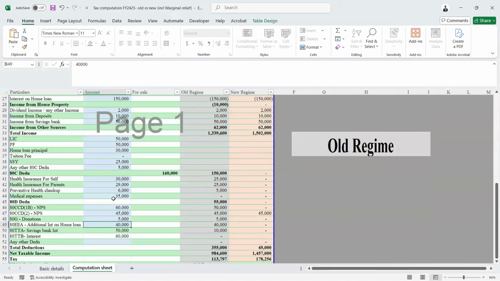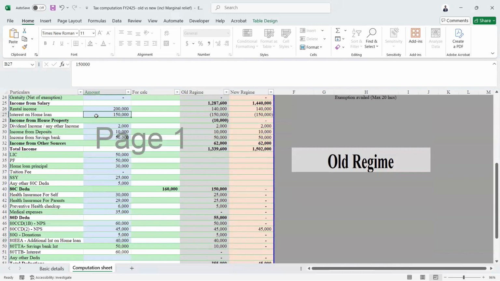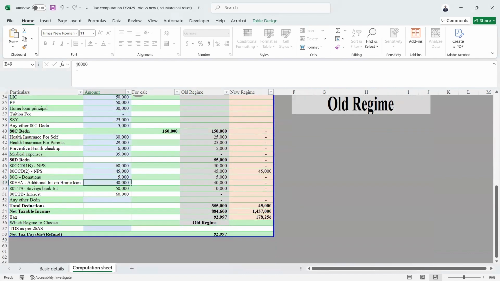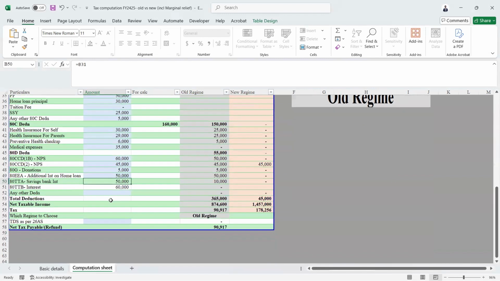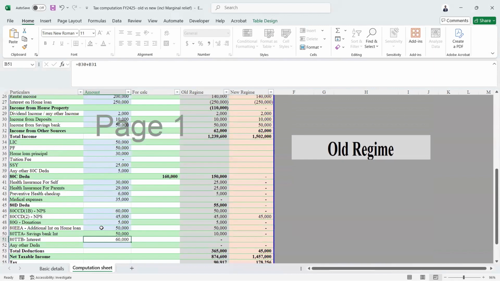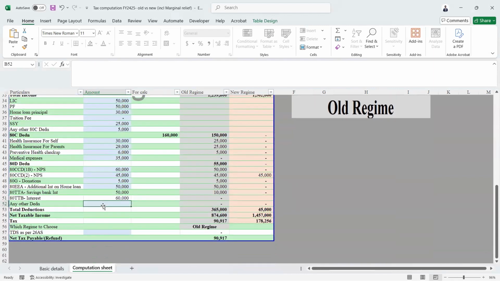But if you are giving, make sure that you have utilized the complete 2 lakhs over here. So in this case, maybe let's change it to 2.5. Then you are giving the balance 50,000 over here. 80TTA and 80TTB, it's automatically picking from the top. And any other deductions you have, update that.